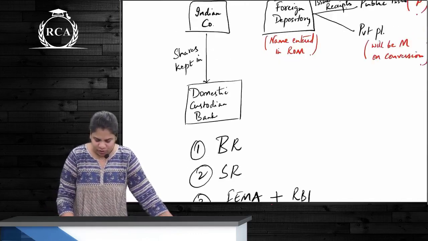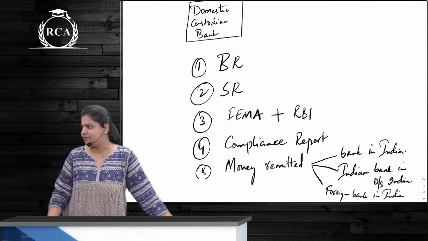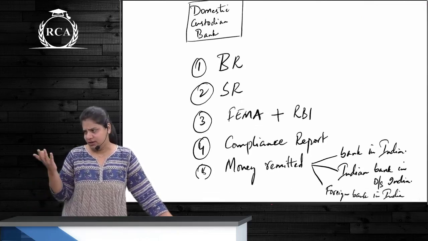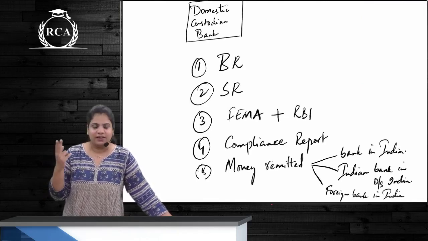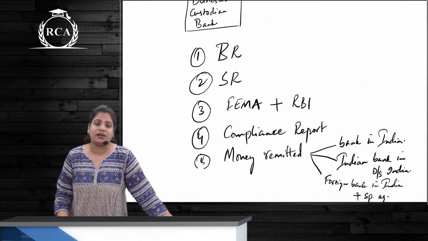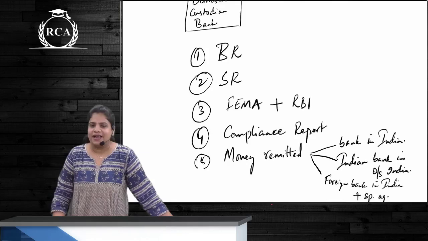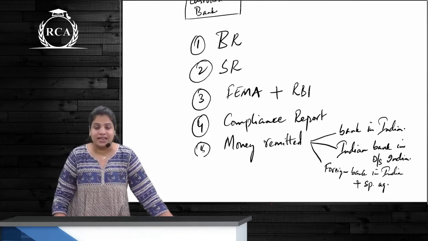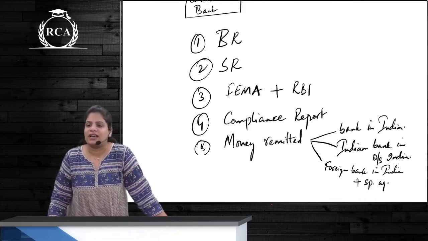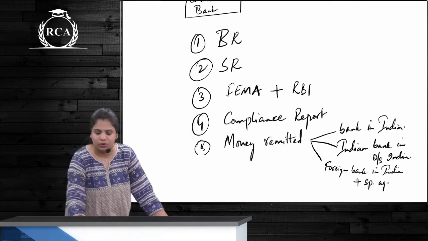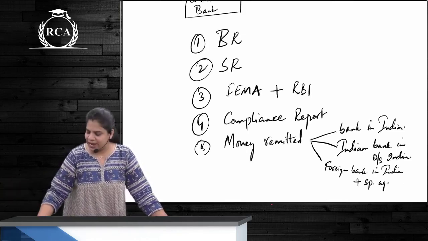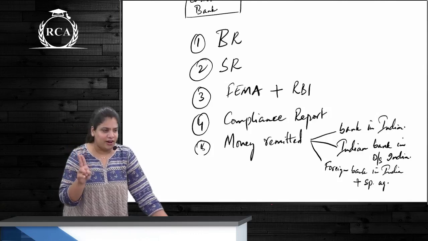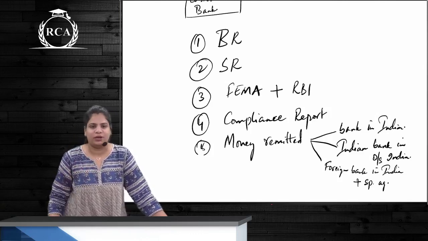Correct? Now a few points over here to remember. First and foremost, what resolution is required? Board resolution. Second, special resolution. Third, compliance with FEMA as well as RBI guidelines. Next, a compliance report has to be prepared. It will be prepared by whom? By either a merchant banker or CA or CS or CWA in practice.